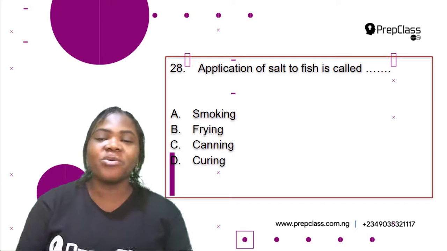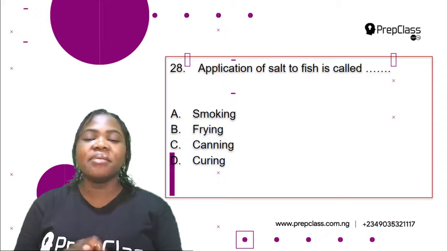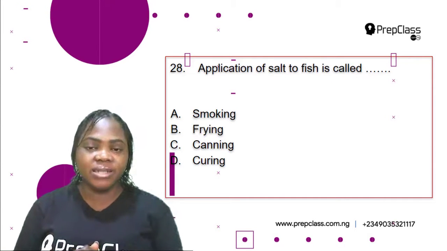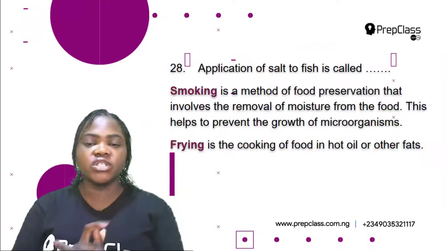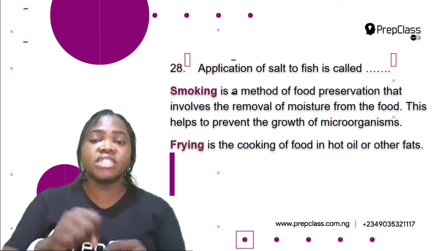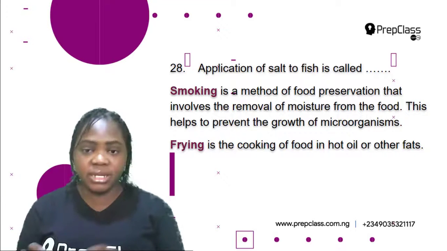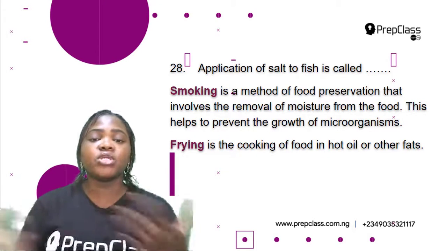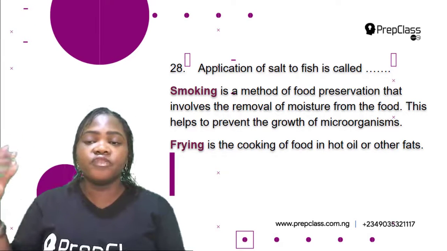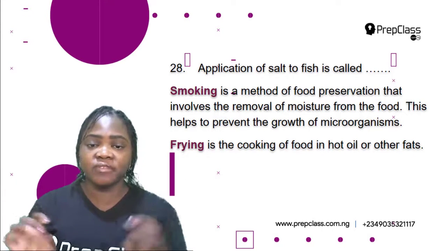Check. Question 28. Application of salt to fish is called A. Smoking, B. Frying, C. Canning, D. Curing. So which of these options is correct? So let's find out the meaning of each of these options. So smoking is a method of food preservation that involves the removal of moisture from the food. This helps to prevent the growth of microorganisms. So you would have seen people smoking fish before. This is done just to remove moisture from the food. This removal of moisture would help to prevent the growth of microorganisms on that food.